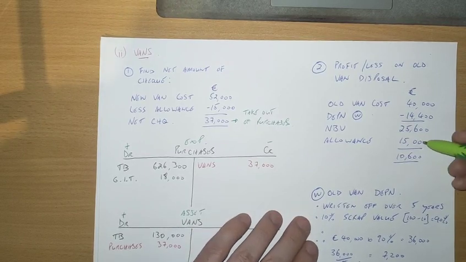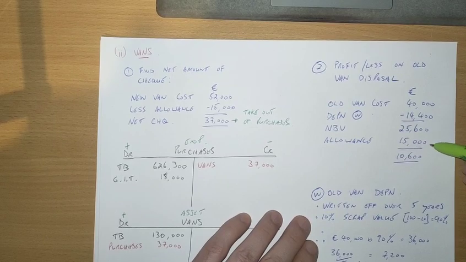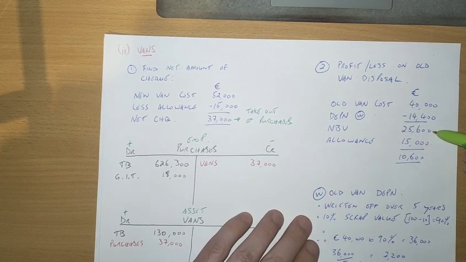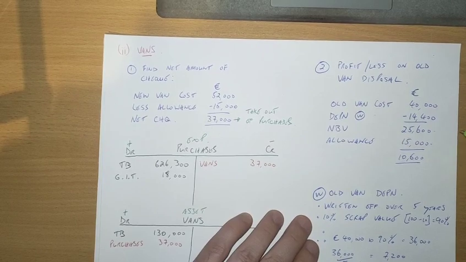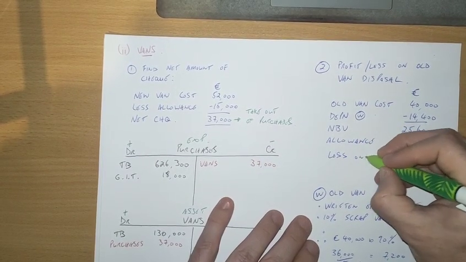Right, now, how do you know whether this is a profit or a loss? Just remember, this is what they got for it, 15,000, but the sole trader in this case thinks that this van is worth 25,600. Now, it might be overvaluing it or under depreciating it, but what's kind of happened here is this is a loss on disposal because they're only getting this 15,000 for it, but they think it's worth this. So that's a loss on disposal. All right.